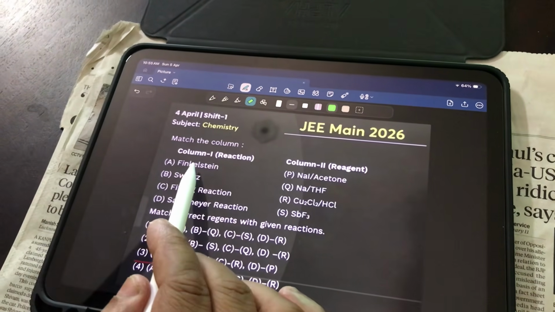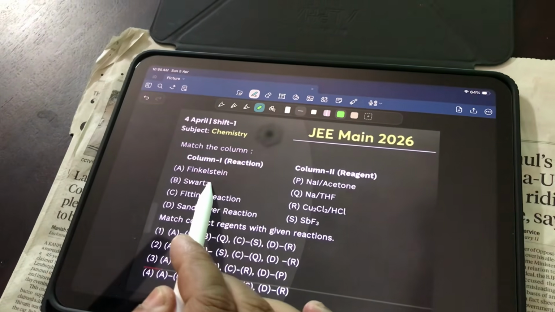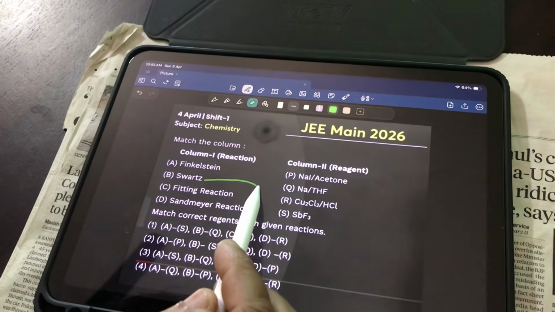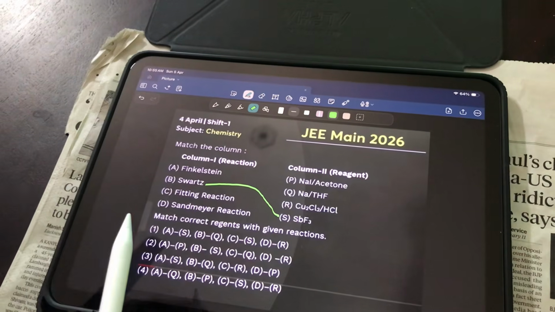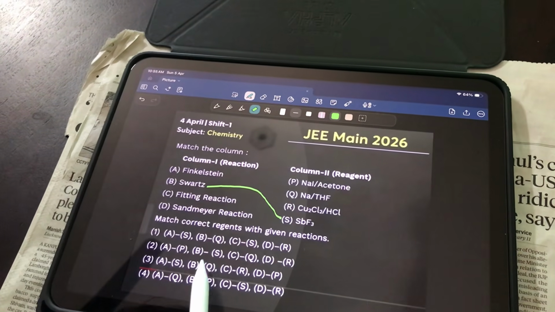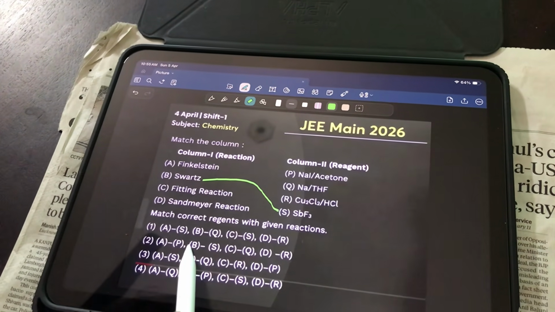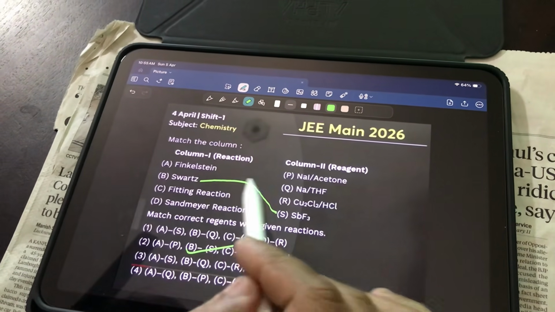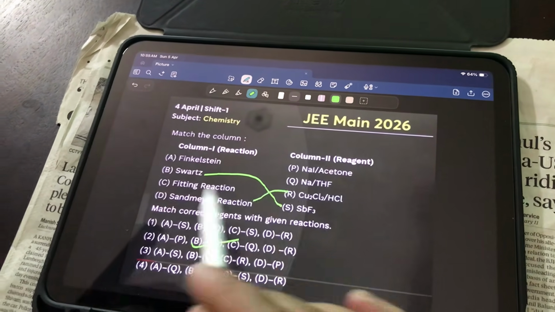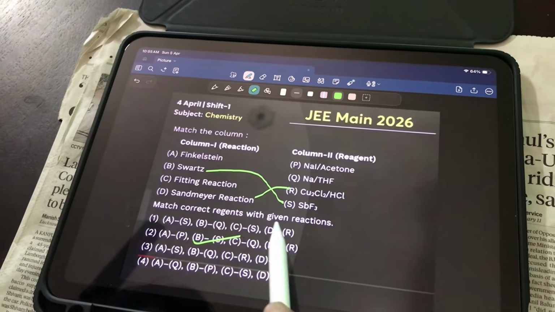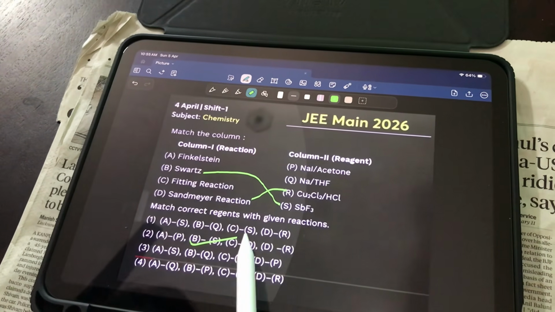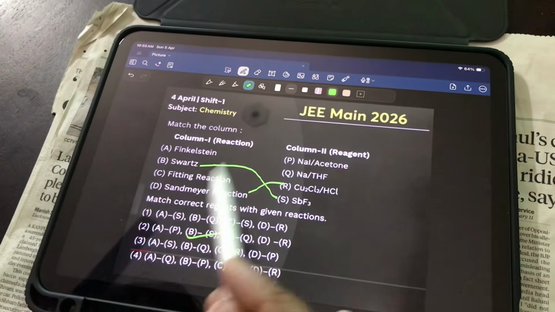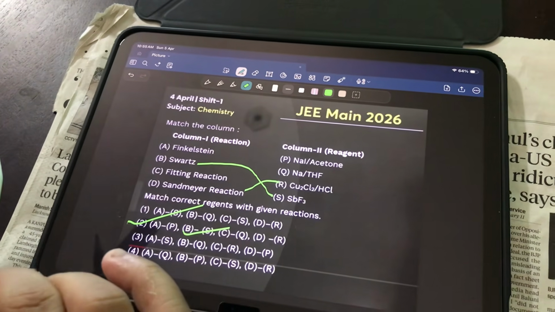If you simply see the Swarts reaction, that means B is S, and B is S is given in only one option. If you simply see the Sandmeyer reaction, D is R, and in two options D and R is given. So it can be a problem, so the Finkelstein reaction will decide. So this is your answer.